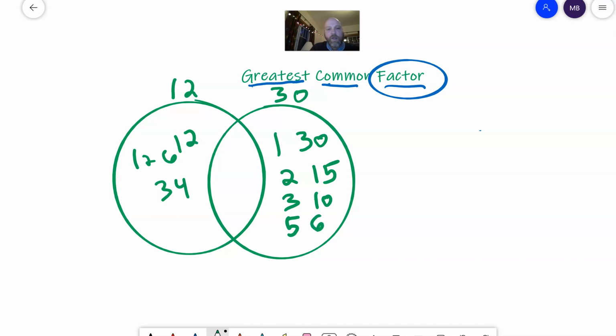In this circle are all the factors of 12, and here are all the factors of 30. So what are the common factors? Well, 1 is, of course. 2, yeah, I've got 2 in both. 3, yeah. 4, no. 5, no. 6. 6 looks to be the greatest common factor. So 6 is common. 6 is the one in the middle. I hope that you got a little practice with this. It's just another way of looking at exactly the same thing.